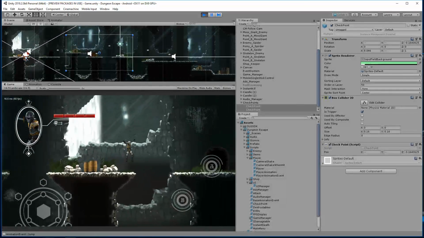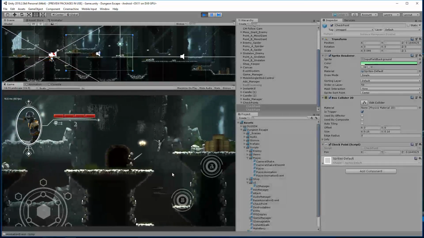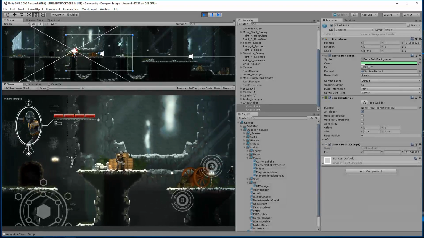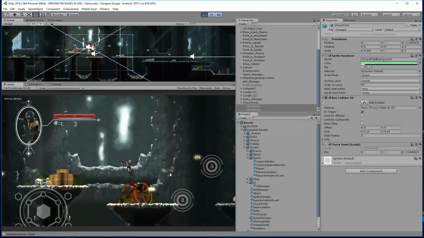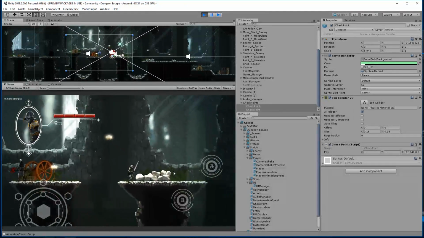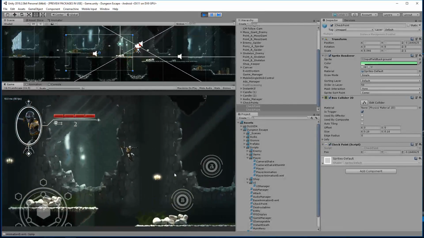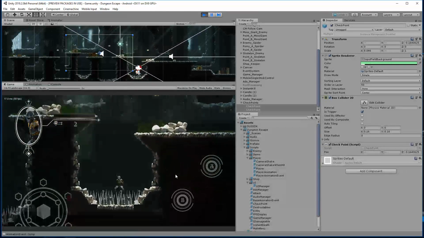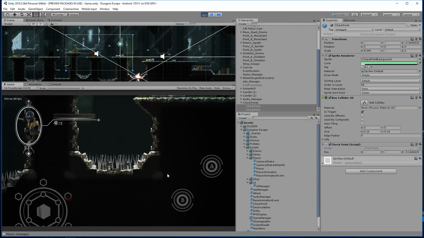Let's get to our first checkpoint coming up. All right, we hit our checkpoint. And let's go ahead and go to that second checkpoint, just to make sure that one is working. So we'll do the test on that one. So here's our second one. We'll go ahead and die. Oh!